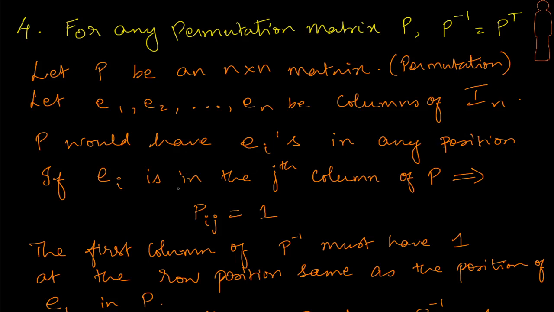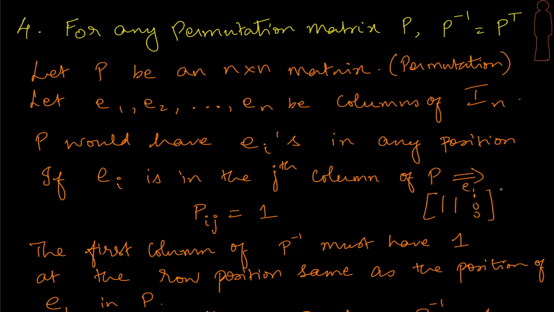And the interesting thing, a very important fact, is that if we have Ei in the jth column of P... So assume that I have E1, let's say 1 0 0. Let's say the first column I leave, the second column I leave. In the third column, if I put 1 0 0, just for a 3 by 3 example, what would happen?